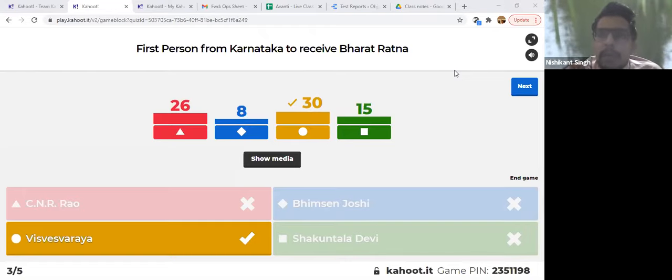So he received Bharat Ratna for this. His birthday is also celebrated as Engineers Day every year. I don't remember the exact date, but it is celebrated as Engineers Day.